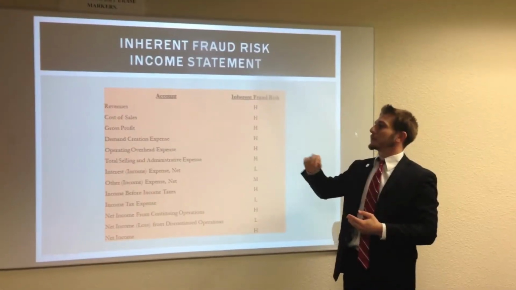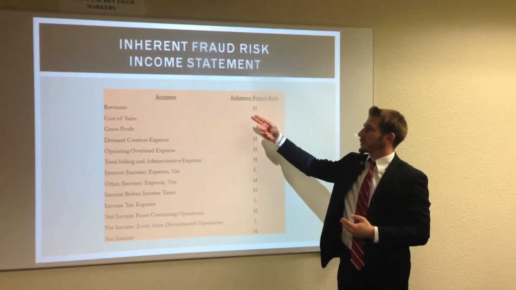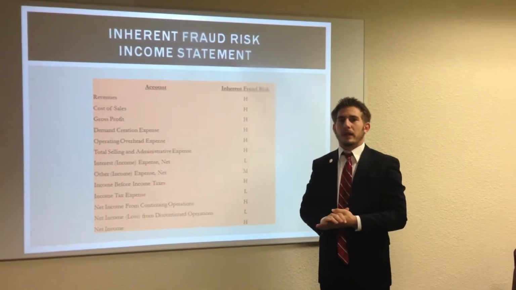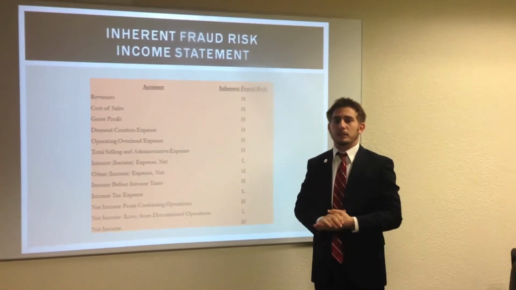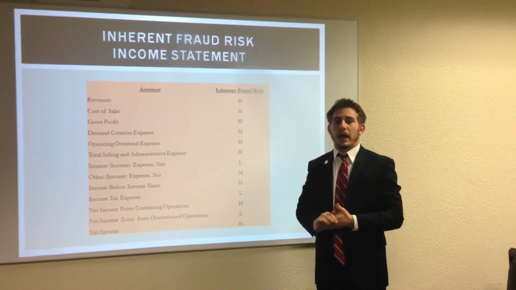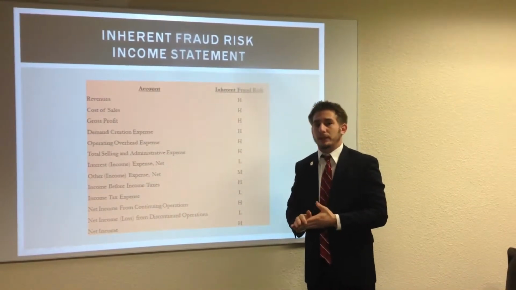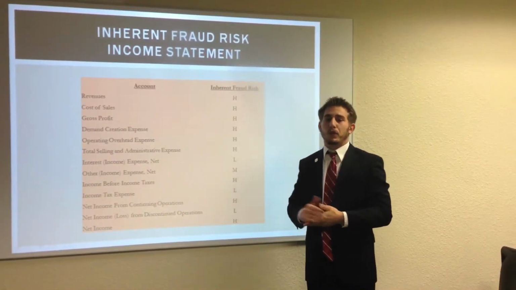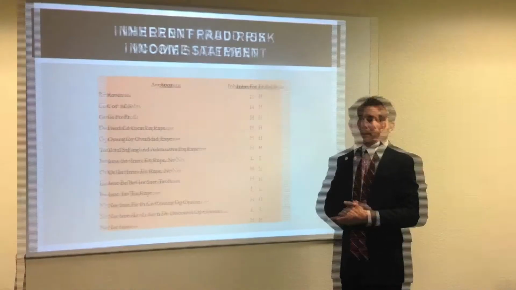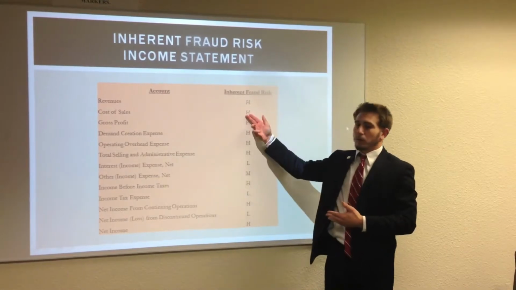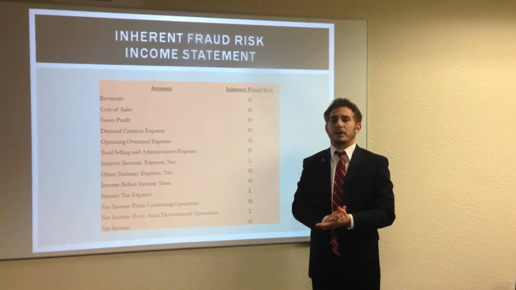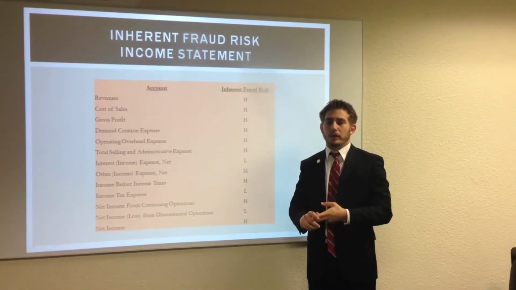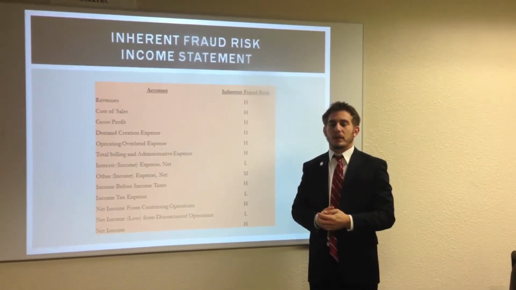And moving on to the income statement, there are two types of accounts we would like to focus on, and that's revenue and cost of goods sold. Dealing with revenue, we deem that to have a high inherent risk, and that's because of the high transaction volume and it's susceptible to manipulation. There are various types of frauds that could occur within the revenue, for example, fake sales or channel stuffing. Moving on to cost of goods sold, we believe that to have a high inherent risk as well.